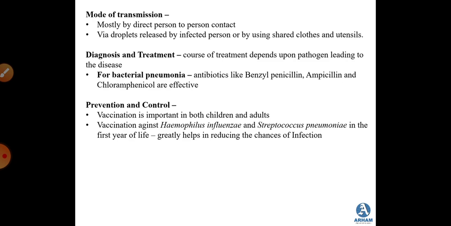These are the three antibiotics used for the treatment of bacterial pneumonia. Prevention and control: there is vaccination for both children and adults, which is very important, and vaccination against Haemophilus influenzae and Streptococcus pneumoniae in the first year of life greatly helps in reducing the chance of this infection. So these are the preventive and controlling measures.